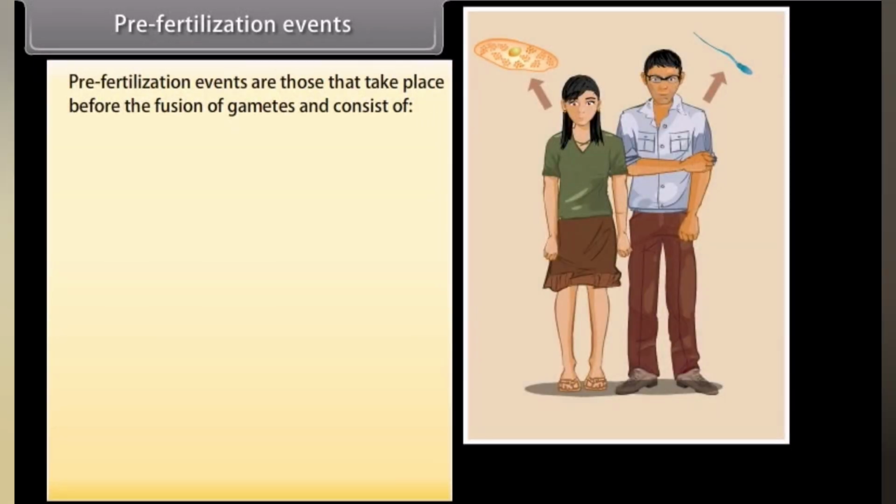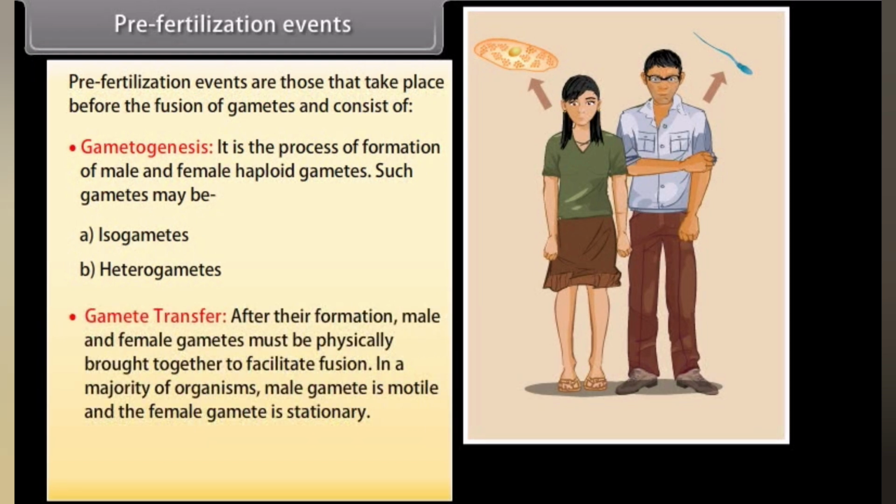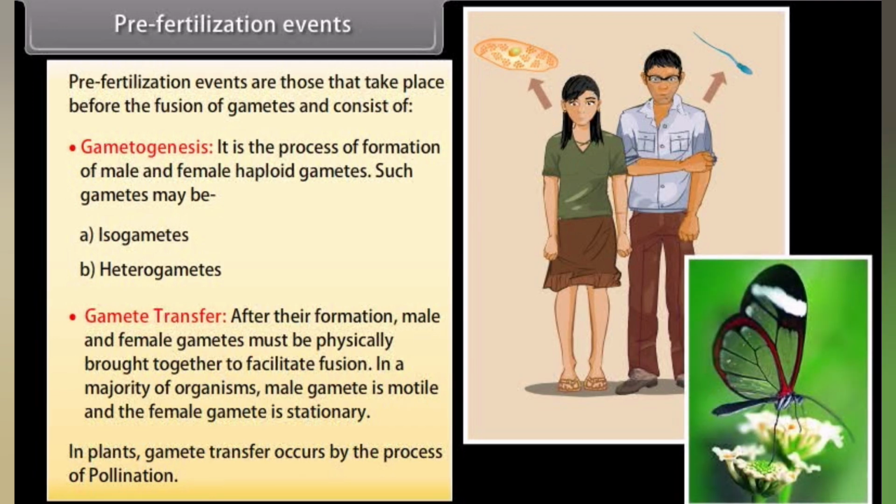Pre-fertilization events are those that take place before the fusion of gametes and consist of gametogenesis. It is the process of formation of male and female haploid gametes. Such gametes may be isogametes, heterogametes. Gamete transfer. After their formation, male and female gametes must be physically brought together to facilitate fusion. In a majority of organisms, male gamete is motile and the female gamete is stationary. In plants, gamete transfer occurs by the process of pollination.